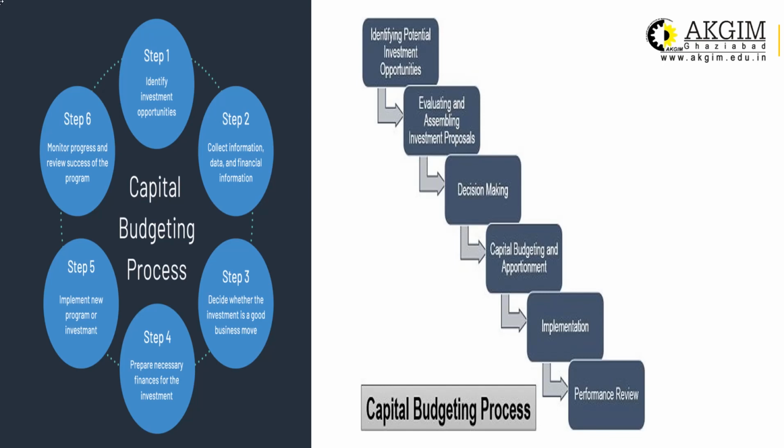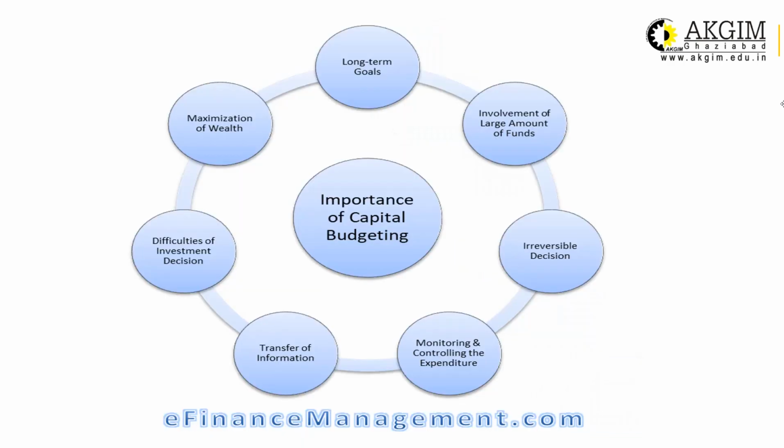Step number four is execution. Okay. Step number five, implement the new program or investment. Right. You collect the fund, you take this step, you buy the machines, you install them, and then monitor progress and review the success of the program. Obviously, after implementation, after the investment, you have to monitor it and check the progress, what the outputs are, and whether the outputs are according to your calculation estimations or not. This is the process for capital budgeting decisions.